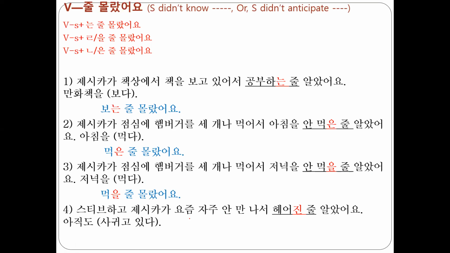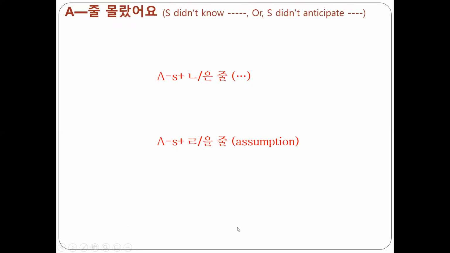자, 스티브하고 제시카가 요즘 자주 안 만나서 헤어진 줄 알았어요. I thought they broke up, but actually they were still dating, seeing each other. So 아직도 사귀고 있는 줄 몰랐어요. 괜찮습니까? 자, not only verb, adjective also you can use. 자, in case of past, non-past, present, 니은 은 줄, vowel or consonant. In case of sense of assumption, then 을 줄입니다.